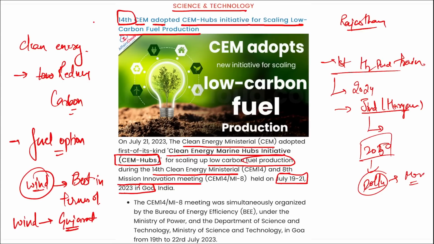This significant change will require time, and if we want to shift to the clean economy, this will require a huge amount of money, as well as a lot of development and infrastructure cost. Correct. So coming back, during the 14th CEM, the CEM Hubs initiative was adopted for scaling low carbon fuel production, and green hydrogen is one of such fuels.